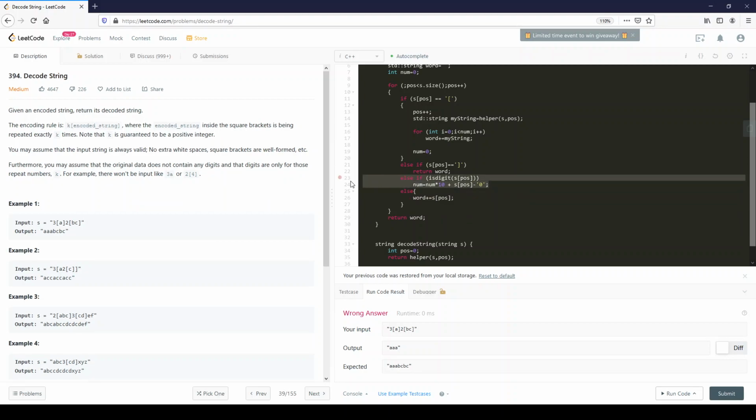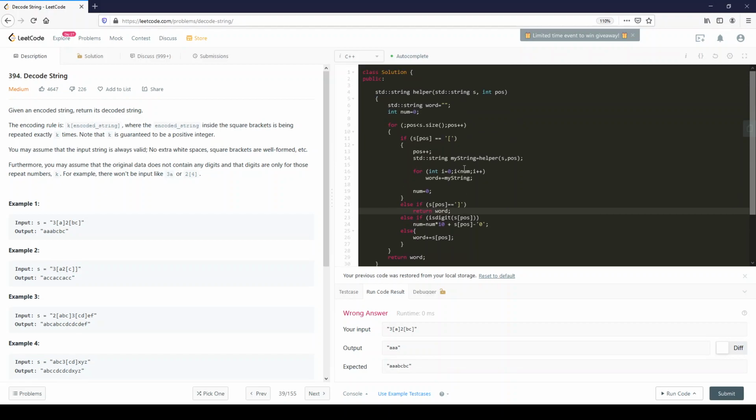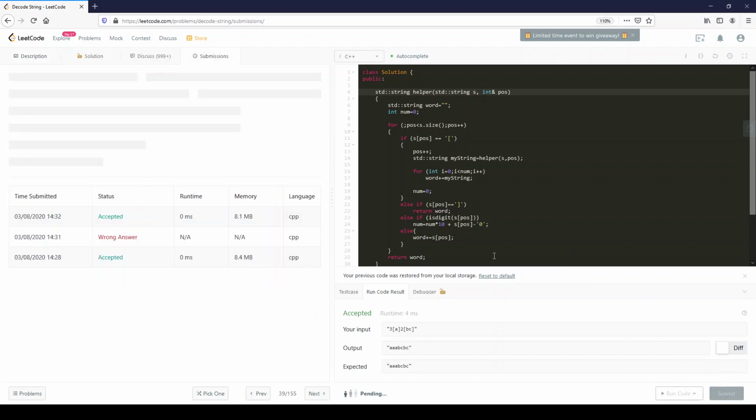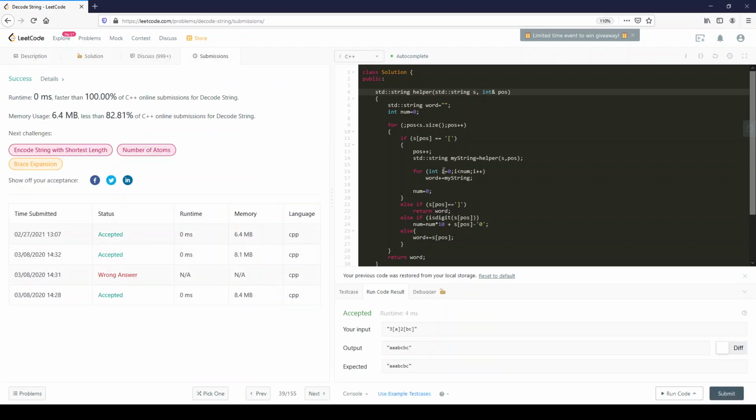If isdigit of s at pos, num equals num times 10 plus, okay. Oh, okay. Here we go. Okay, we have a winner. And the reason it was doing that is we have to modify the position. It can't be passed by value over here.